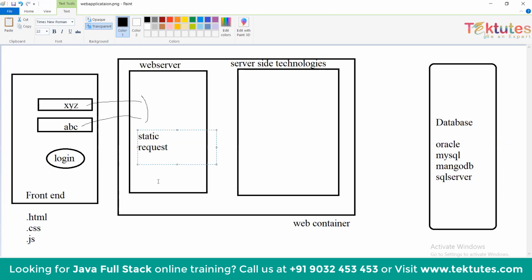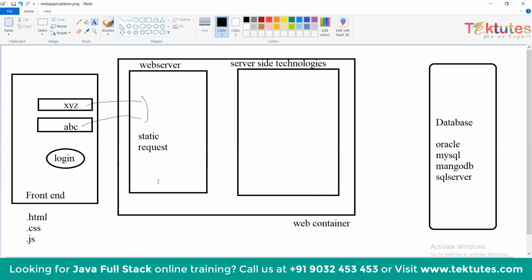Static request means the home page or the contact us page of any website, which does not change with every request. Coming to the dynamic request, it's like your result page where for a given hall ticket number, the result will vary. So for every hall ticket, a different result will come. Similar to Facebook login or Gmail login, for every login, a different profile will come. So the web server can handle only a static request, and what we are asking is a dynamic request.